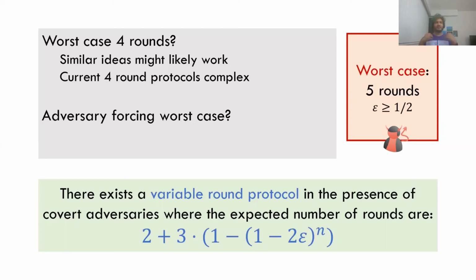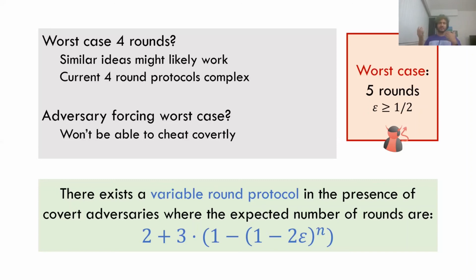What about an adversary forcing the worst case? Is this something that we can really deal with? Unfortunately, the answer to this is no. But it turns out that if an adversary is forcing 5 rounds in the worst case, then it's always going to go into the verification mode, meaning it's always going to have to prove honest behavior using zero knowledge. So if it's cheating, it'll get caught.